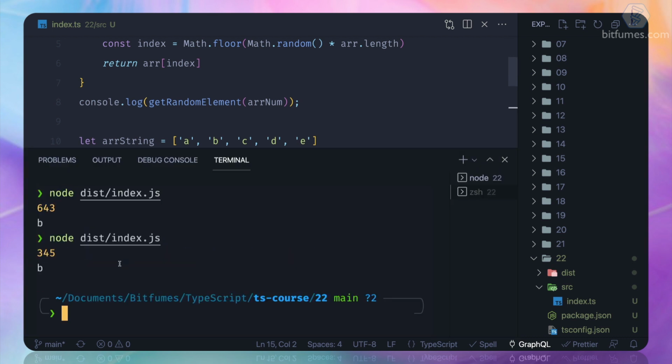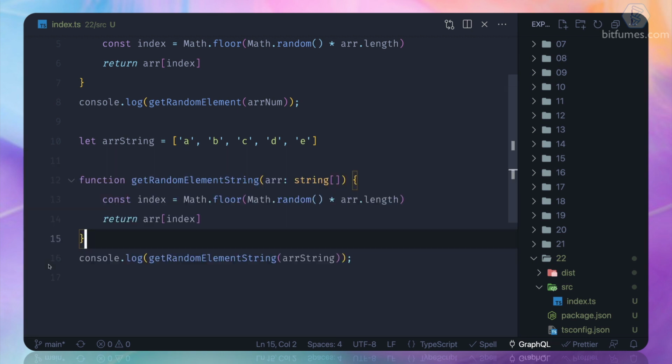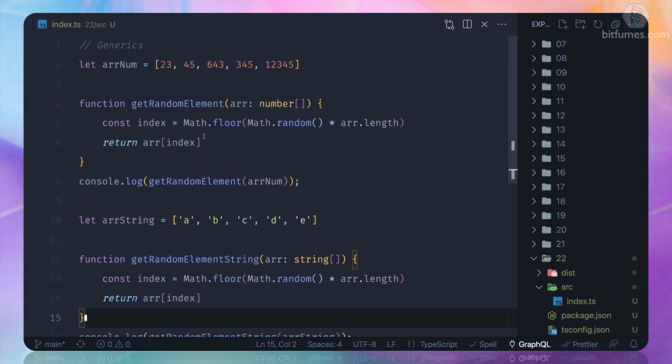You can see we are getting a random number and a random string also, so D, C, E. Yeah. And this problem can be solved with generics. So how do generics come into play?